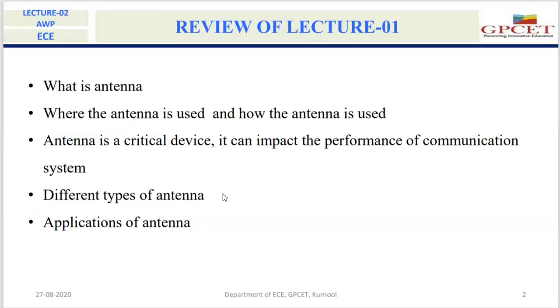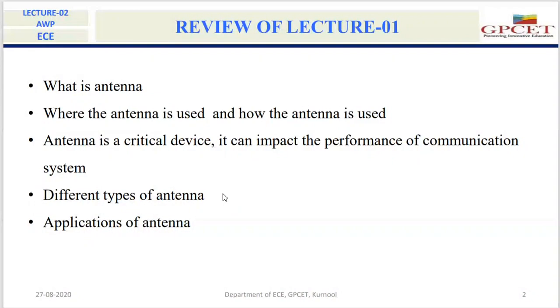The fundamental thing is, wherever wireless communication is there, there will be an antenna. Without an antenna, we cannot establish wireless communication. If there is a communication device or wireless communication device, then definitely that device contains an antenna.